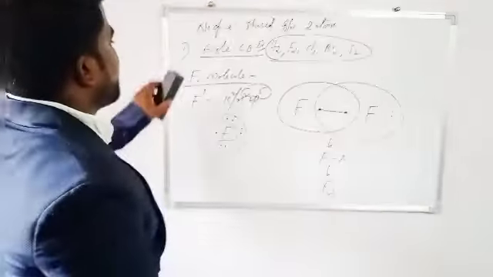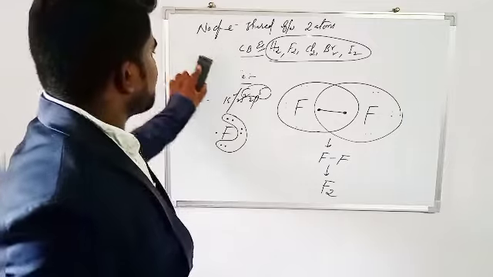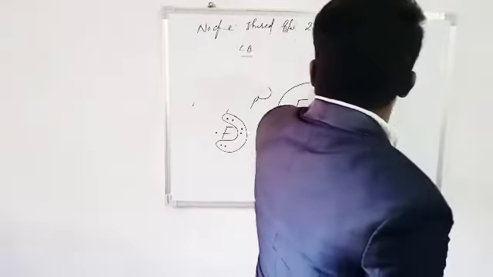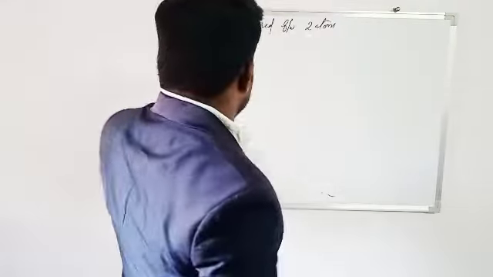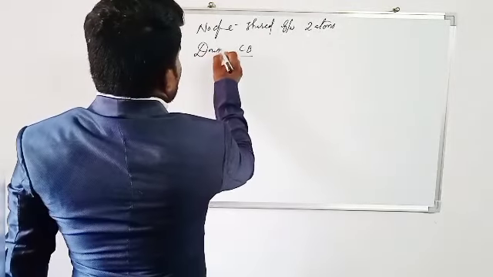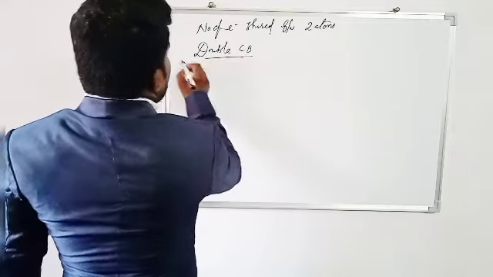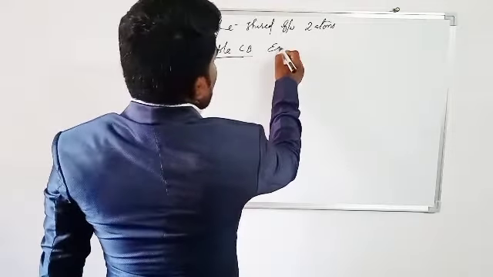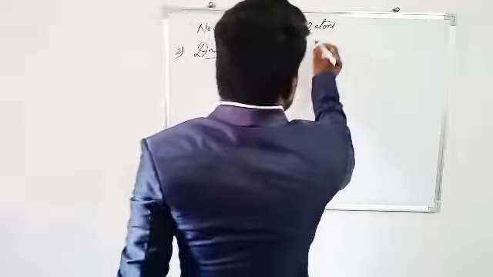Next, double covalent bond. The example is the oxygen molecule O2.